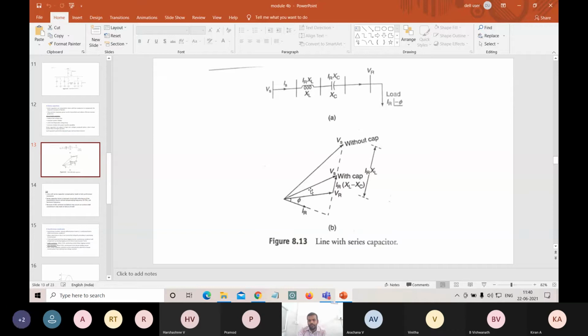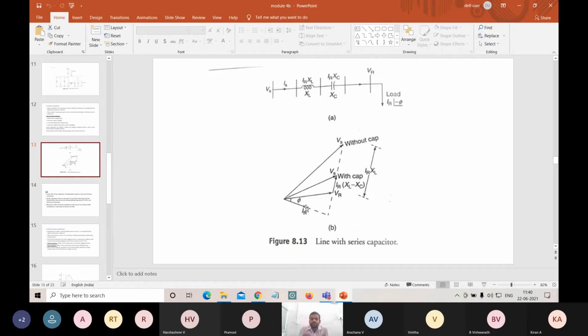The angle between Vs and IR, the receiving end current, changes by using the capacitor in series with the circuit. This is the advantage of using a capacitor in series.